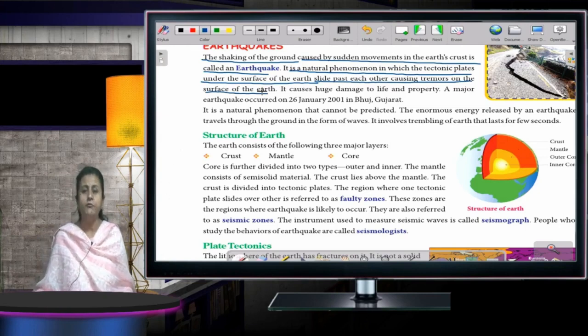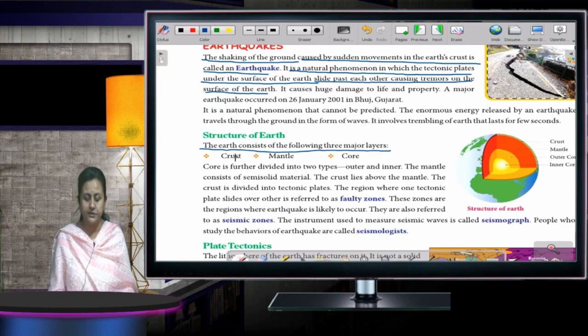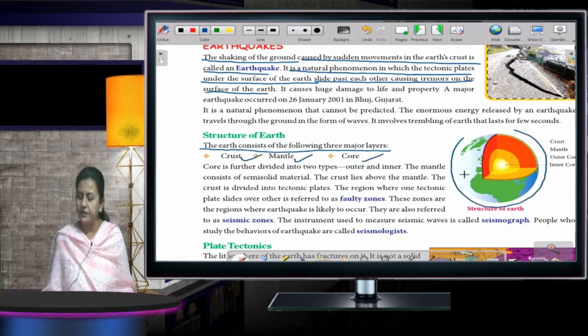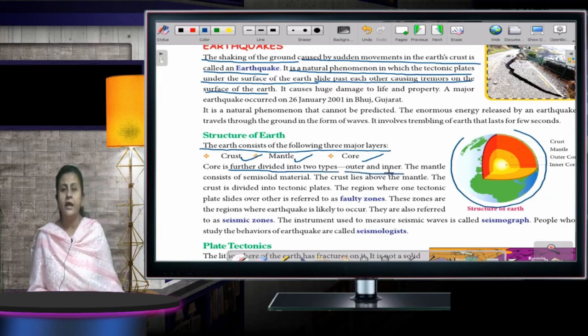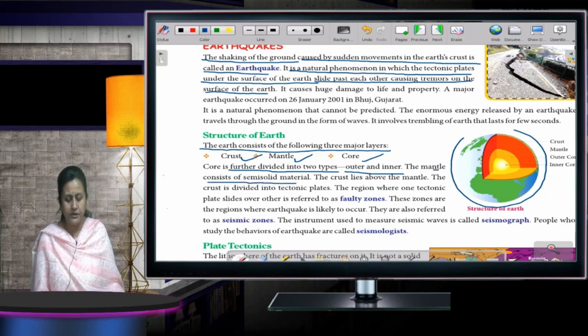Fine. Now we'll talk about the structure of the earth. The earth consists of the following three major layers. First is crust, mantle and core. As you can see in this diagram also. First is inner core, outer core, mantle and crust. Okay. Core is further divided into two types. Outer and inner. Okay. The mantle consists of semi-solid material. The crust lies above the mantle. It's very easy.